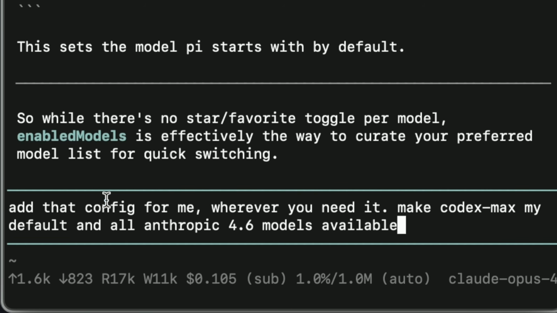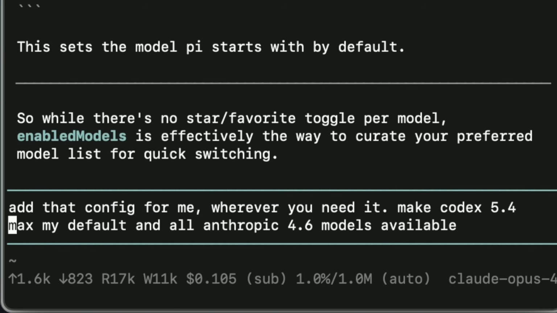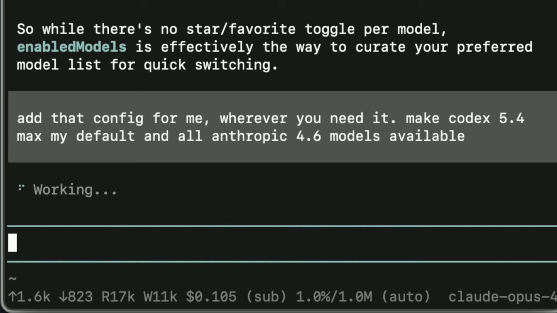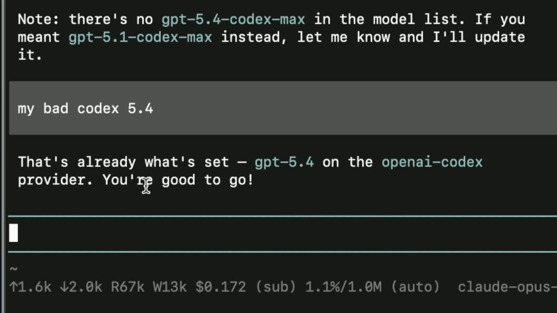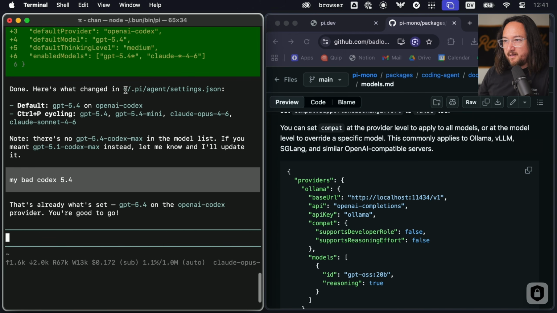Okay, add this config for me wherever you need it. Make codex max, what is that, 5.4 max, my default, and add all Anthropic 4.6 models, make them available. My bad, codex 5.4. All right, says we're good to go. And that was stored in Pi agents settings JSON.